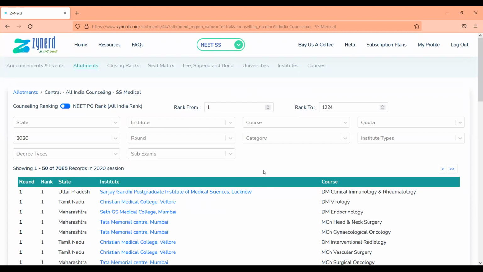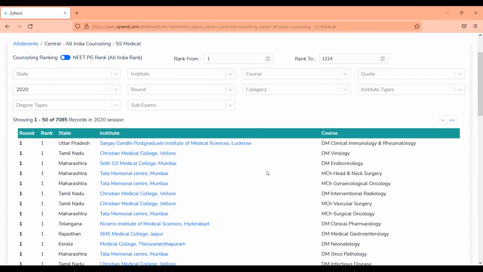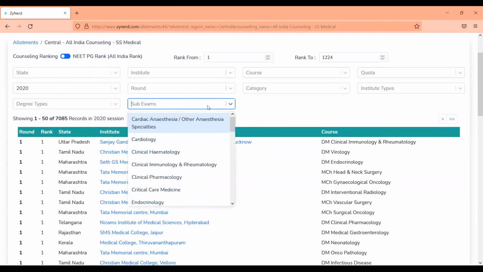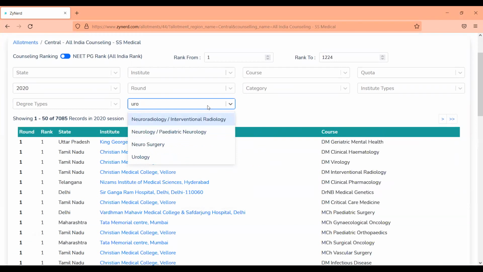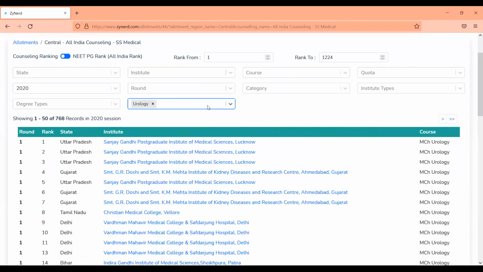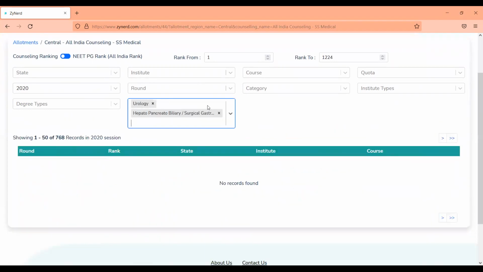You will see this page where the entire list of allotments of the last year session has been uploaded as of now. You can filter these allotments based on the sub exams that you are interested in, basically the ones that you have participated in. So let's say somebody has participated in two sub exams, urology and surgical gastroenterology.